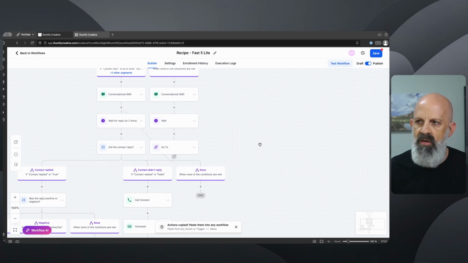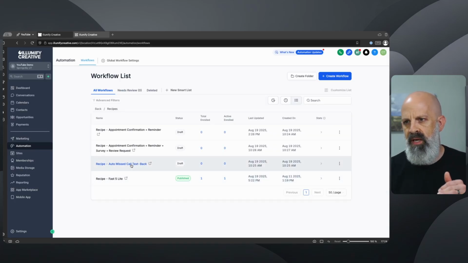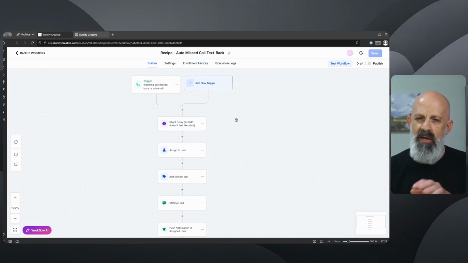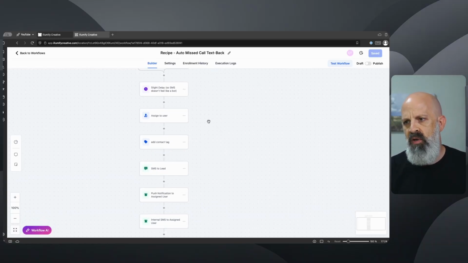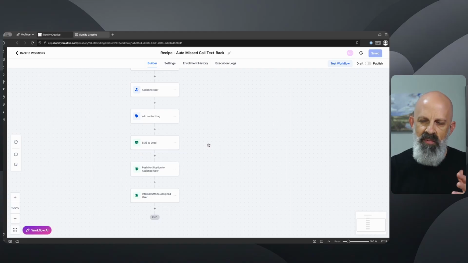All right, now this same logic that I just applied to this recipe, the Fast 5 Lite, can be applied to any workflow. Now, just to show you real quick, I'm not going to go through the full process again, but going into this auto missed call text back recipe, which I highly recommend using the workflow instead of the default setting, but I also recommend modifying this to be more sophisticated, and I have another video that shows you how to do that. But if you are using this one and you just want to upgrade it, make this modification that I just showed you, you simply would follow the same logic.